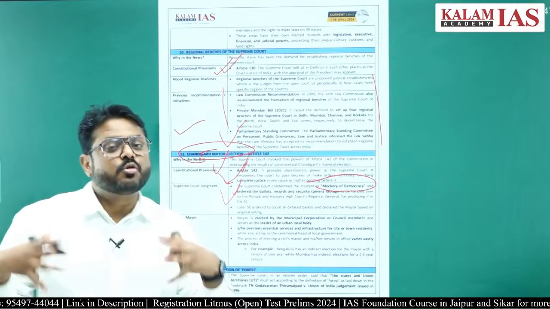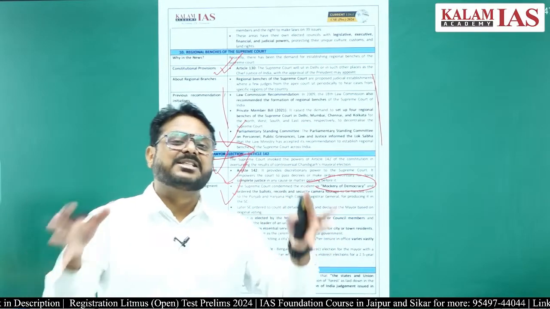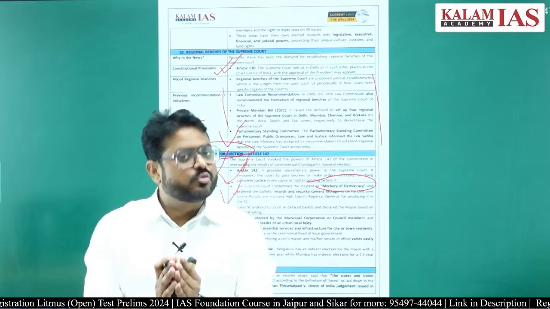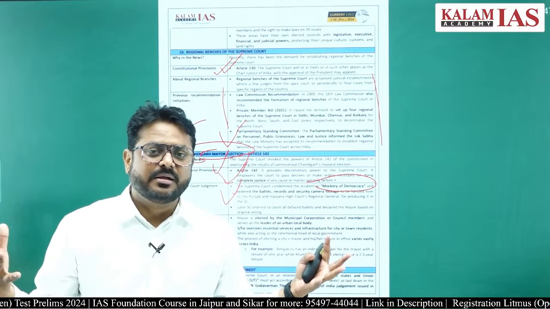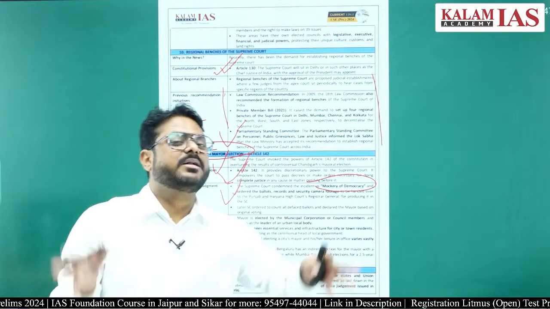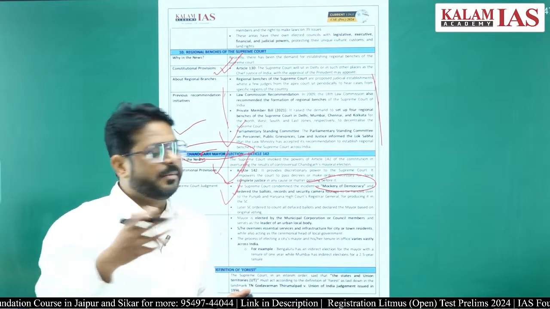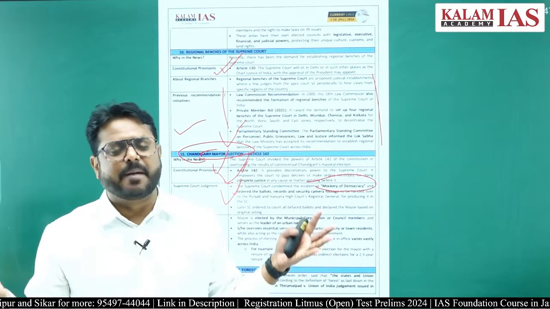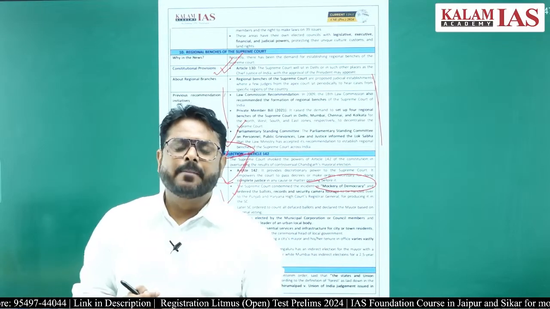So if the Supreme Court feels that at any given point of time complete justice has not been done, then the Supreme Court can issue any order, any judgment, any decree, right, to do that complete justice. If any section of the people is getting exploited, discriminated, or anything such is happening, then the Supreme Court can use this special power of Article 142.